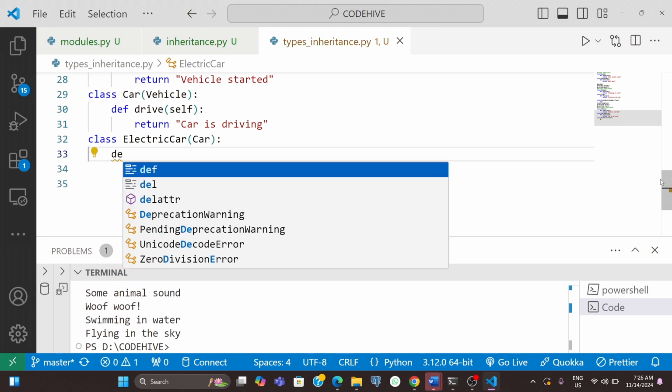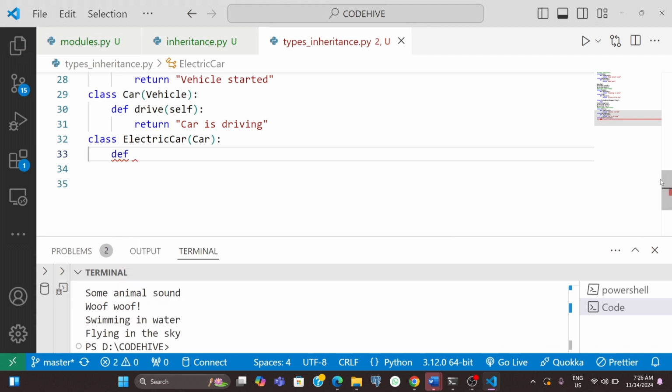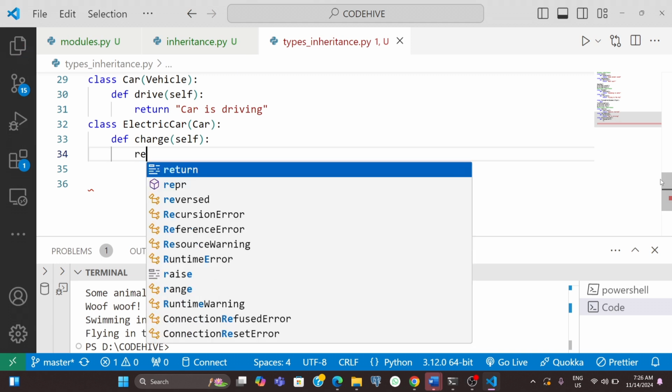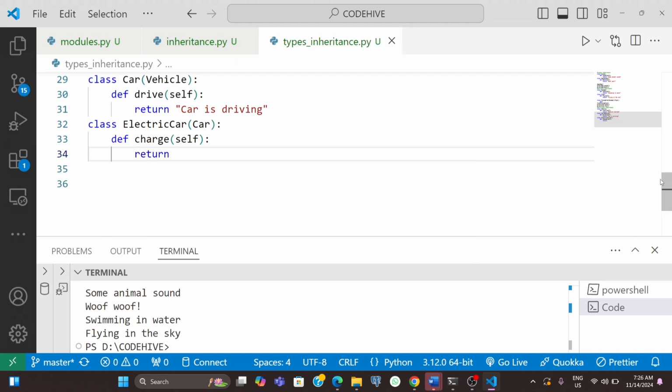Here I can write a function def in electric car. I can write a function as charge. Here I am returning something like charging the electric car.